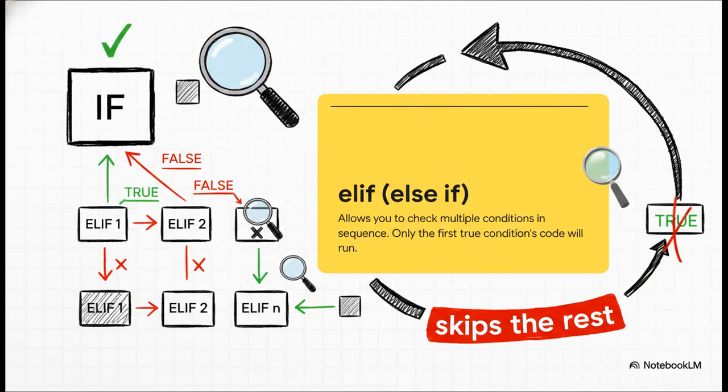And that special tool is elif, which is really just short for else if. It's perfect for chaining questions together. The program checks the if. If that's false, it moves to the first elif. If that's false, it checks the next one, and so on down the line. But here's the most important part. The very instant it finds a condition that's true, it runs that code and then skips the entire rest of the chain. It found its answer and it's out.